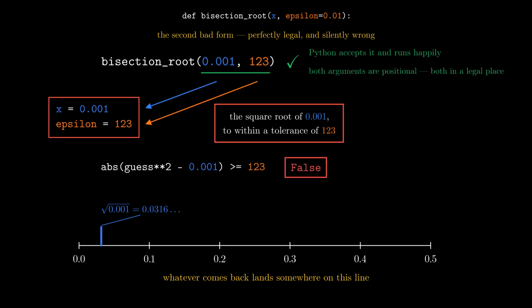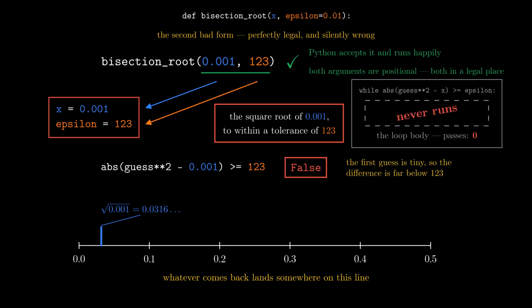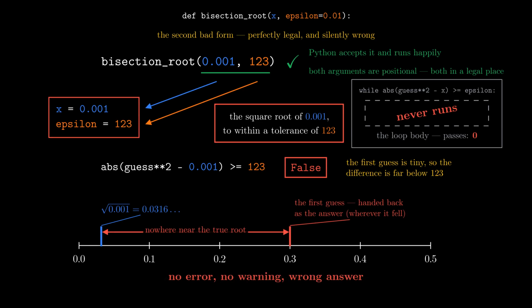That tolerance is so absurdly loose that the very first guess already passes the test. The loop body never runs even once, and the function returns a number nowhere near the true answer of about 0.0316. No error, no warning, just a wrong result. That is the failure worth fearing.